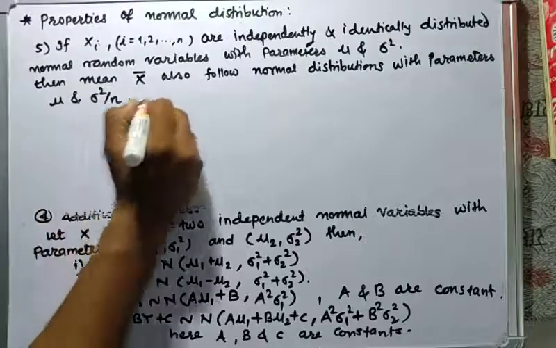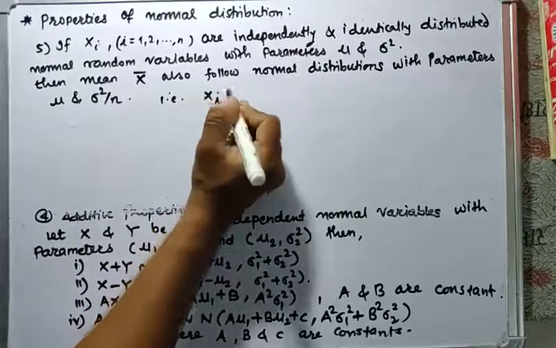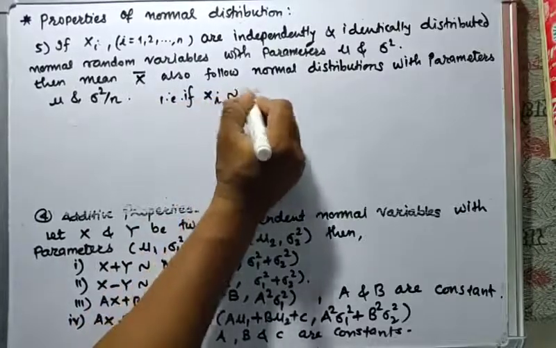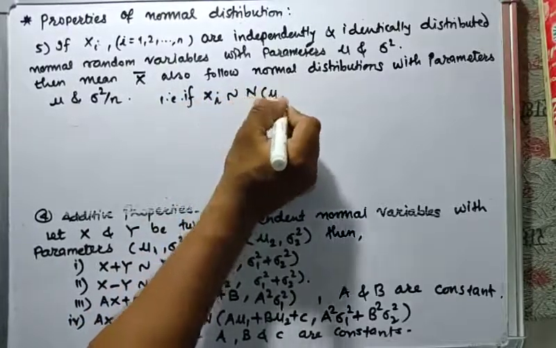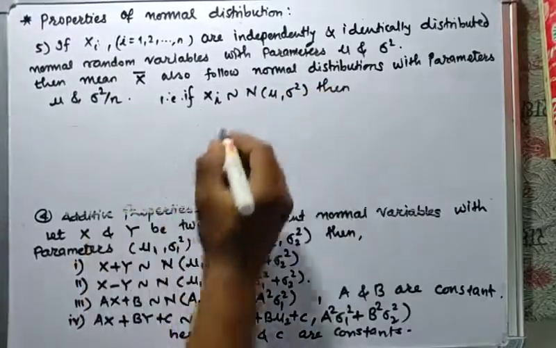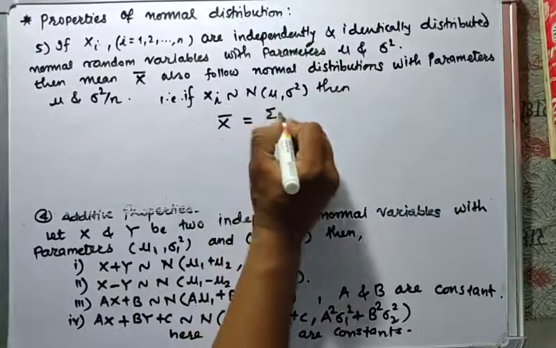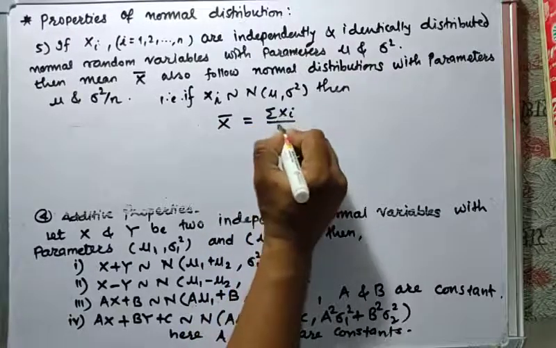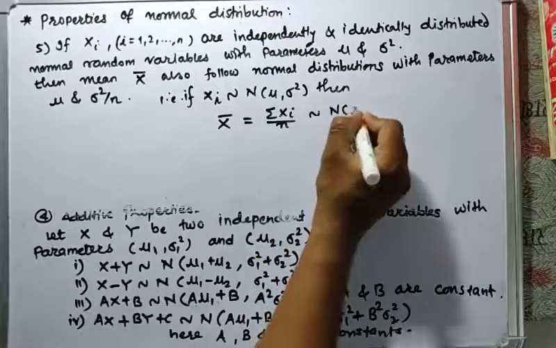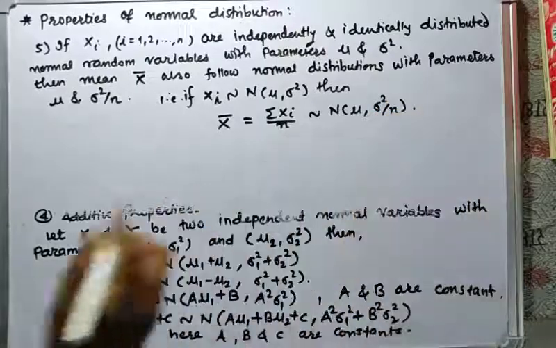That is, if xi is normal distribution of mu sigma square, then its mean x bar, defined by summation xi upon n, is normal distribution of mu and sigma square by n.